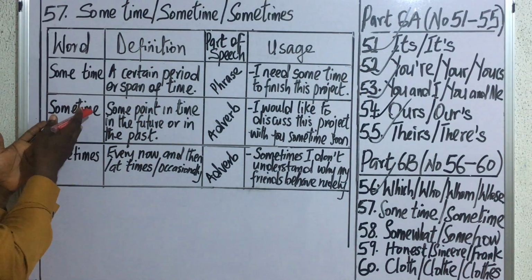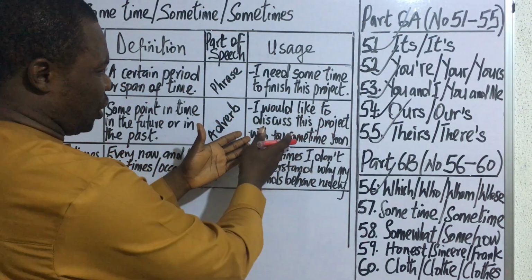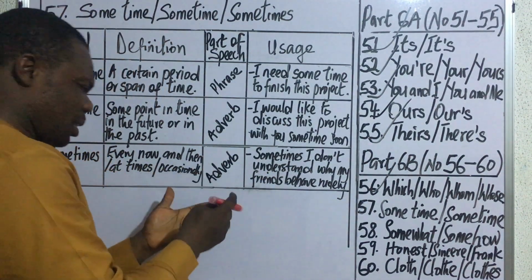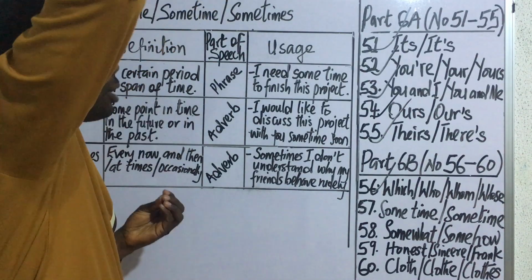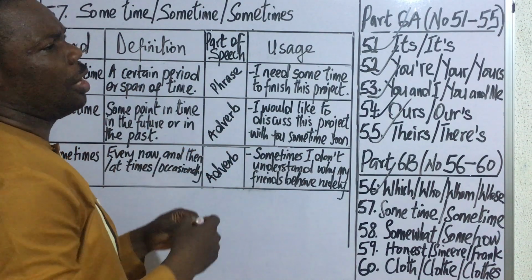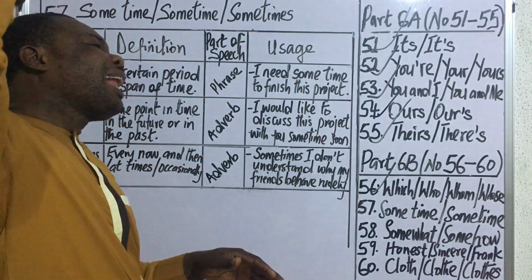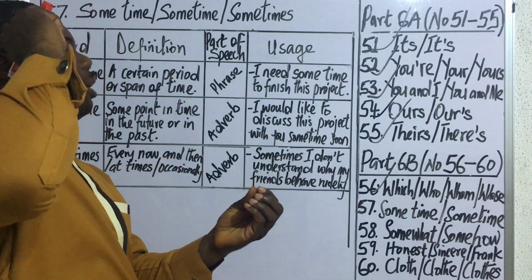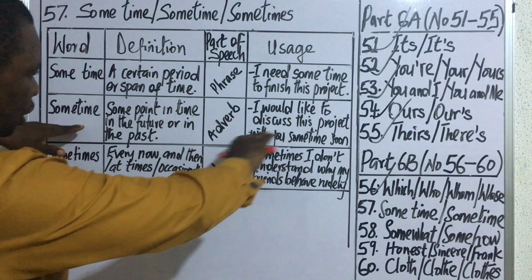Now, how do we use this word in an expression? We say, I would like to discuss this project with you sometime soon. That is a particular point in time in the future. And remember, you can also use this to refer to the past. So you can say, I discussed this project with you sometime last year. That is at a particular point in time last year. So that is how to use sometime, where some and time are joined together.